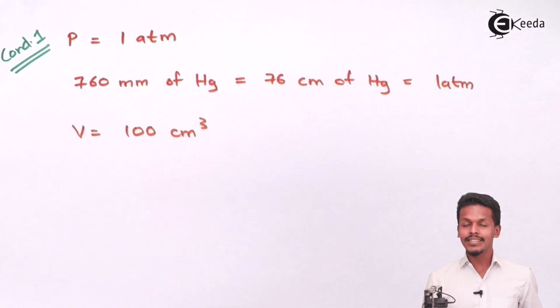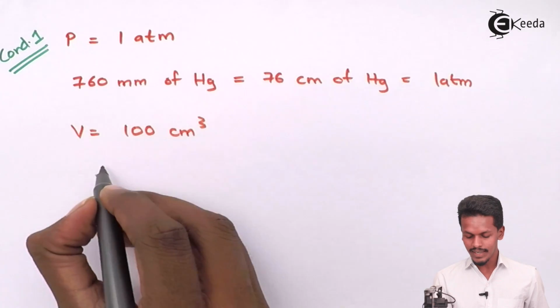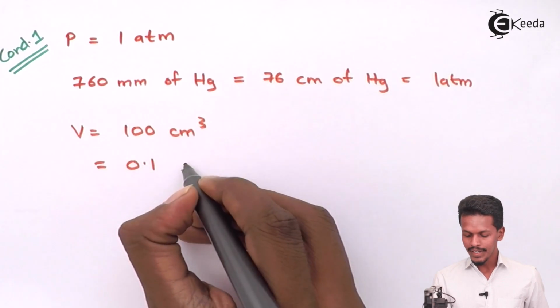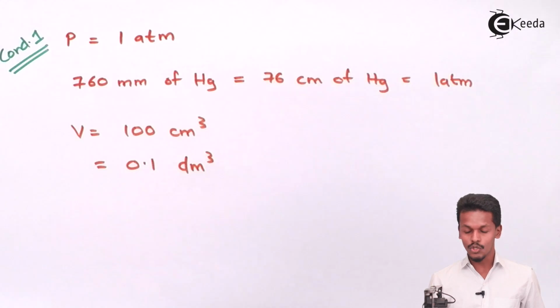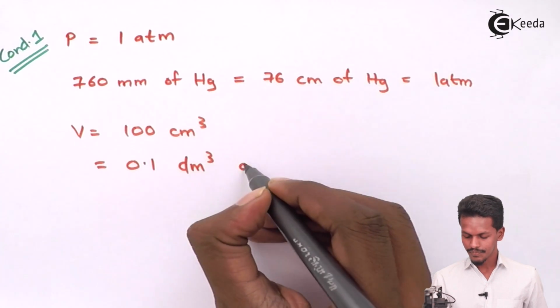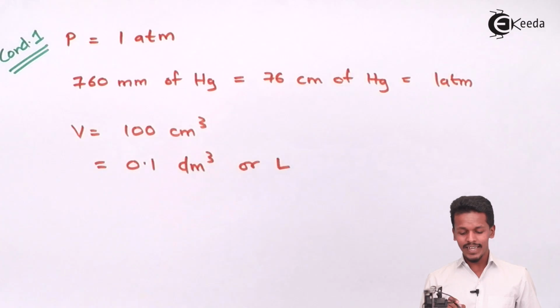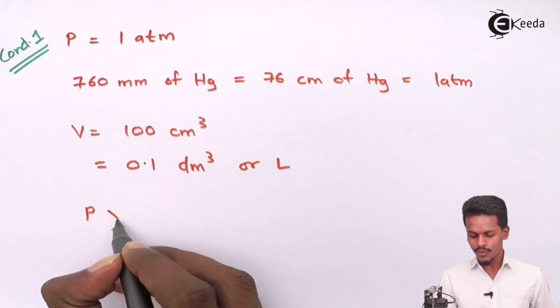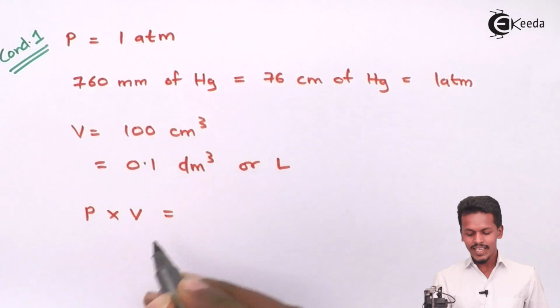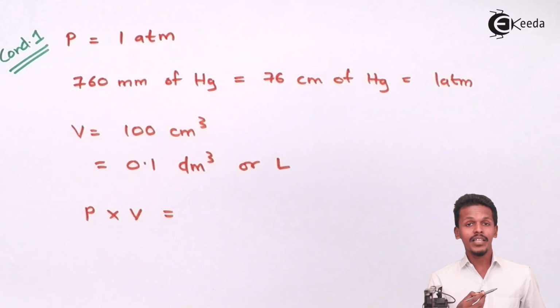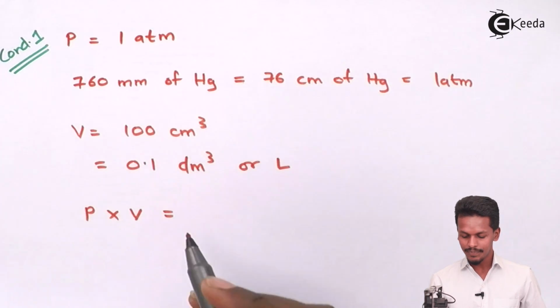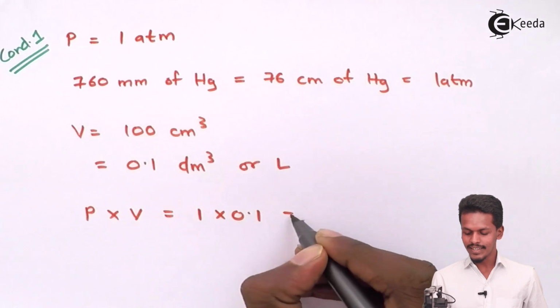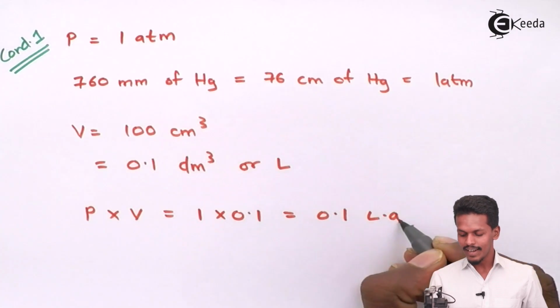So this could also be written in liters, that is 0.1 dm³, or we could write it as 0.1 liter. So this is what we have got: the pressure is 1 atmosphere, and the volume in this case has been found to be 0.1 liter. When we calculate the pressure and volume, we are verifying Boyle's law. If we take the product of pressure and volume, we get 1 into 0.1, that is 0.1 liter atmosphere.